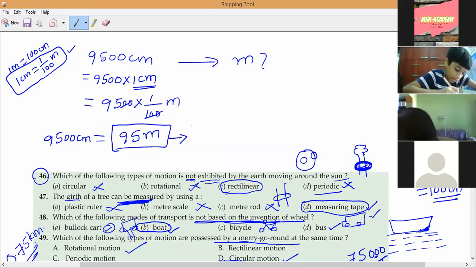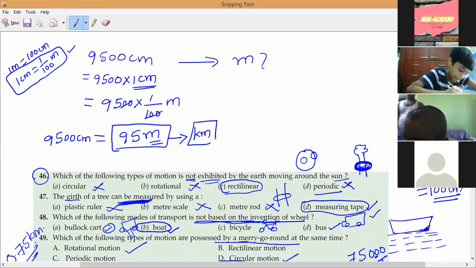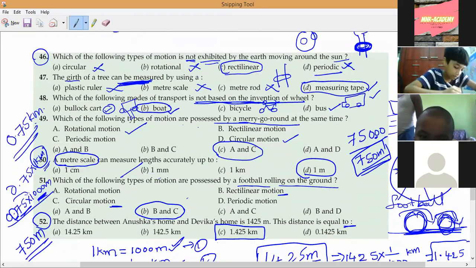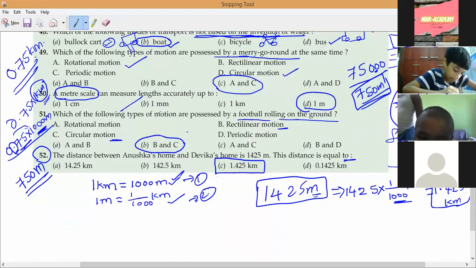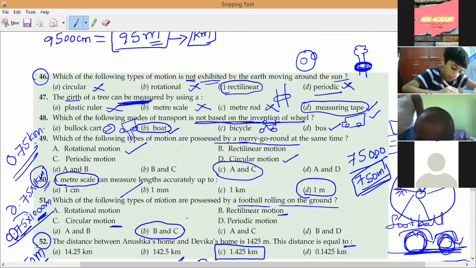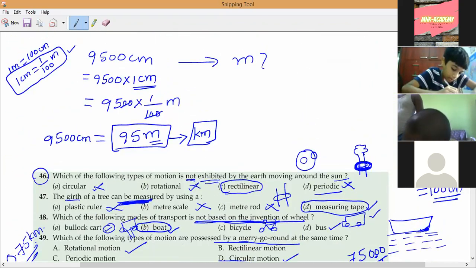Very smart. Convert this 95 meters into kilometers. Now, we have to convert it into kilometers. Let me see who will do it fastly. Now, which relation we have to use? Already we are using this relation so many times. Meters to kilometer, I am asking. So, which relation we have to use? 1 meter equals 1 by 1000 kilometer. Very good. So all of you solve it. How much is it? Tell me, please.